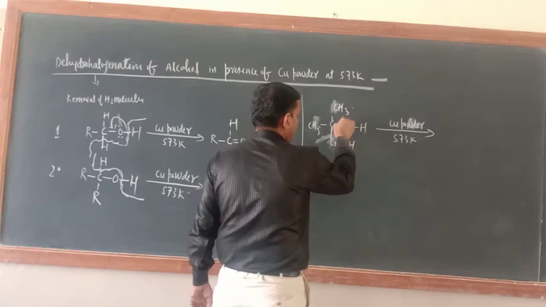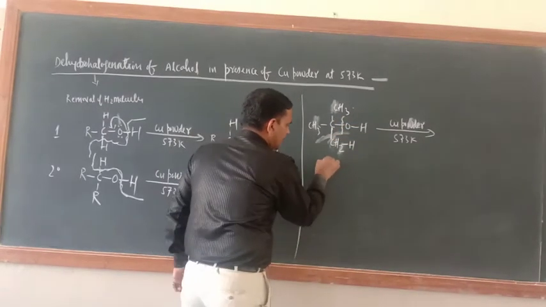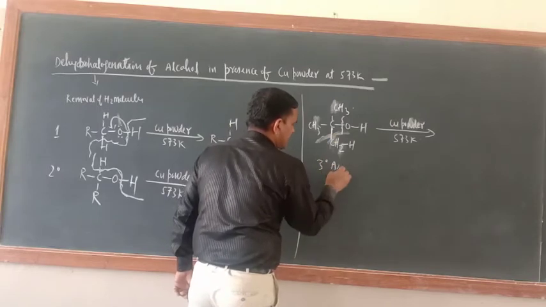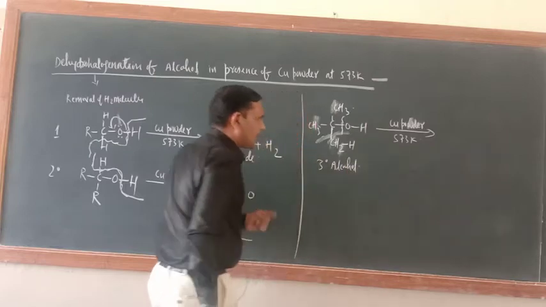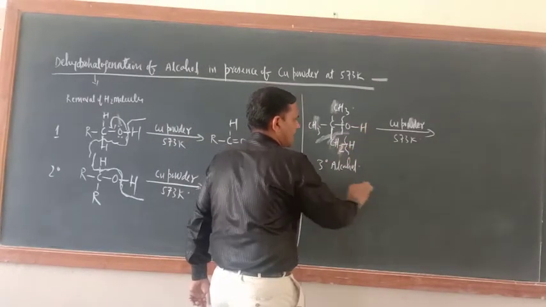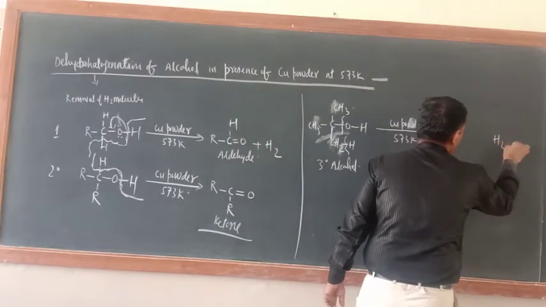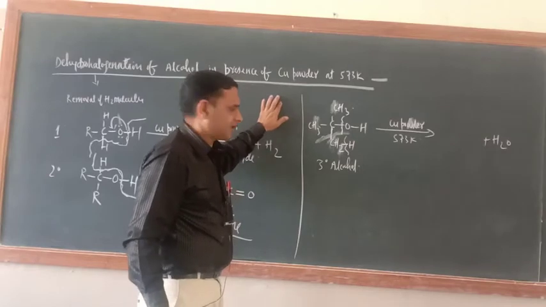Actually the 3-degree alcohol here is tertiary butyl alcohol. So in 3-degree alcohol, this bond H and OH, here what would be there? H2O. 3-degree alcohol dehydrogenation is not there.